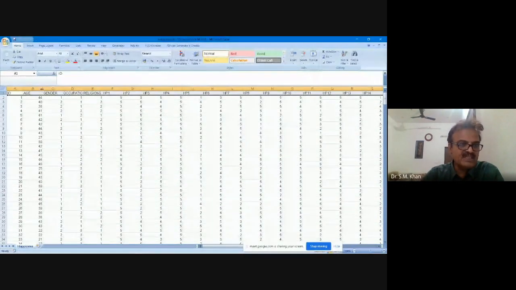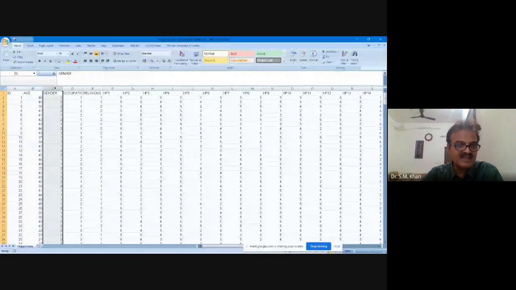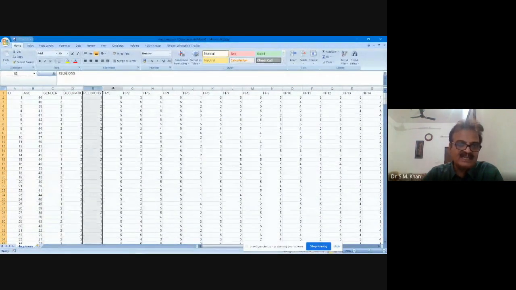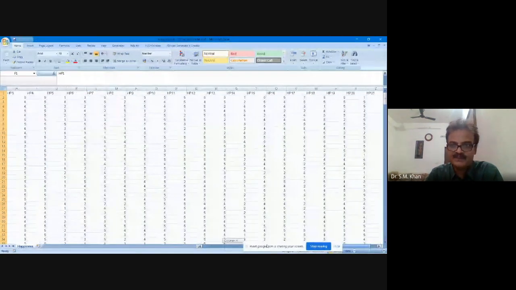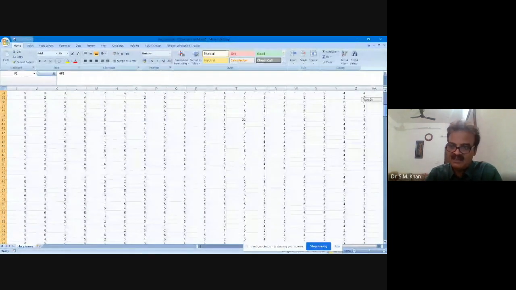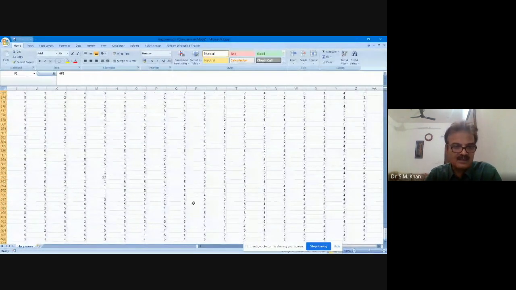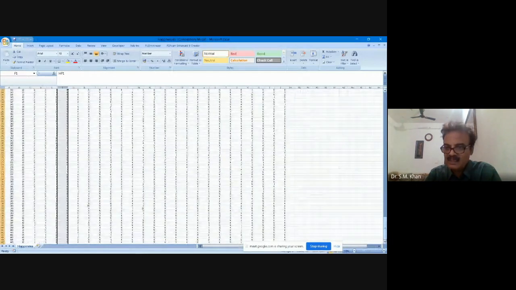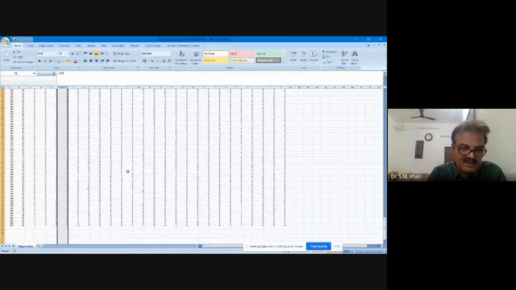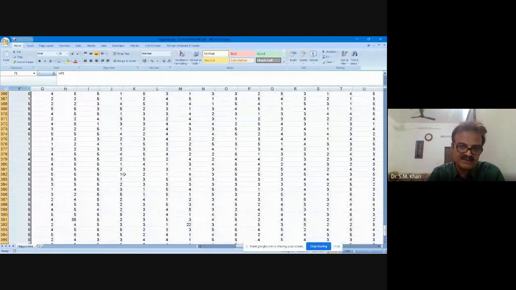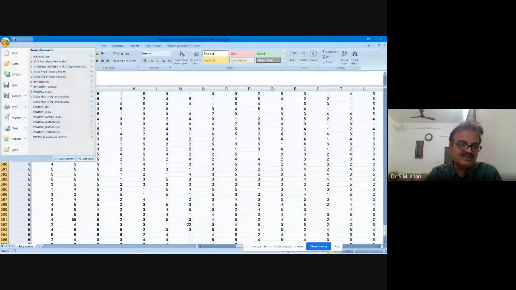The basic information about the subject: age, gender, occupation, religion, and then the responses on a 5-point scale for each item. It has 21 items for happiness, and it has 405 data sets in my case, on a 5-point scale. So I am going to examine the reliability of this scale.